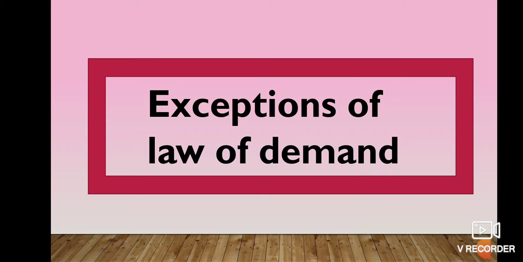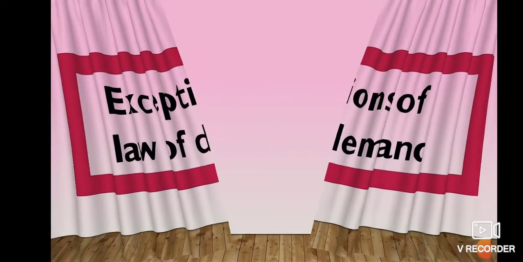Yes, it is from left to right in the downward direction. But in the case of exception of law of demand, the demand curve moves from left to right in an upward direction. So, let's see how the demand curve moves in the next slide.